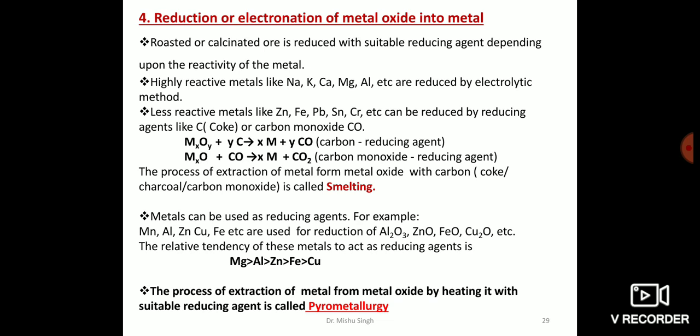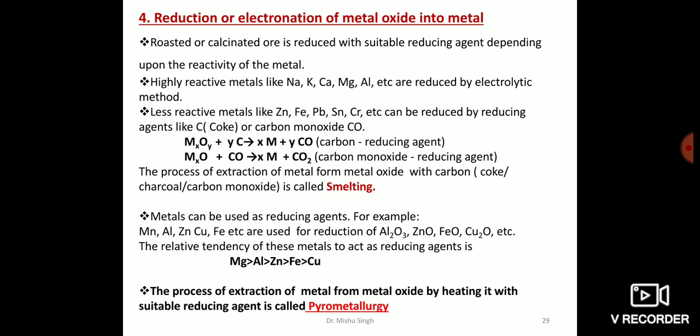However, the oxides of less reactive metals such as zinc, iron, copper, lead, tin, manganese and chromium etc. can be reduced by a number of reducing agents such as carbon in the form of coke, carbon monoxide or even another metal.